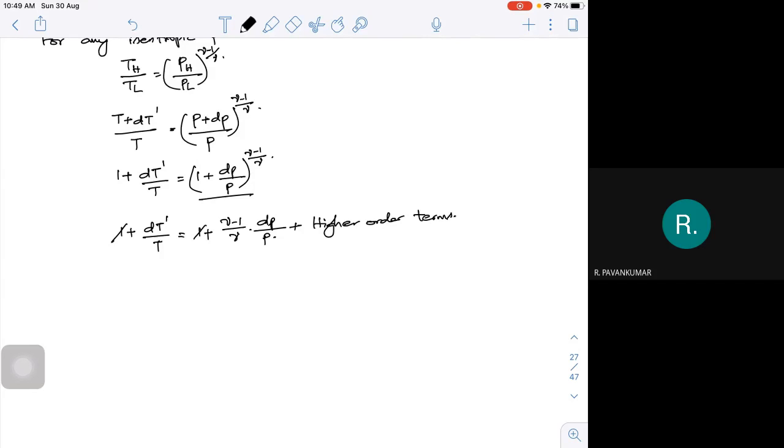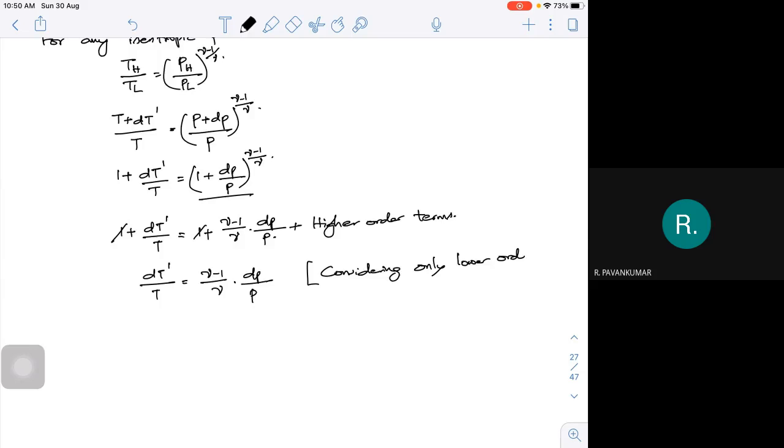I am left with the expression dT dash by T is equal to gamma minus 1 by gamma into dP by P. Higher order terms I am going to neglect, because I'm only worried about the first order, considering only the lower order terms.